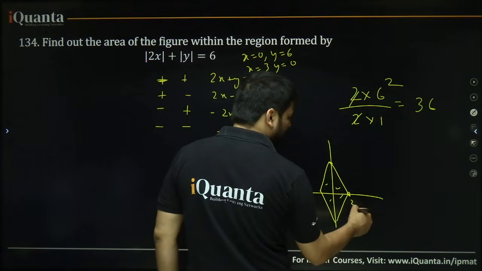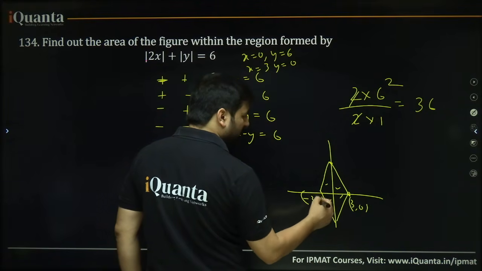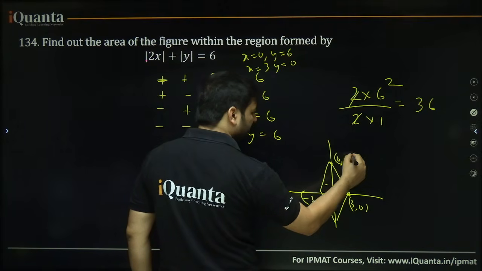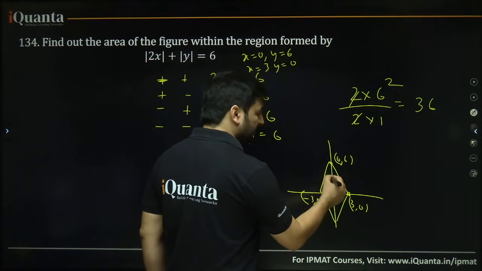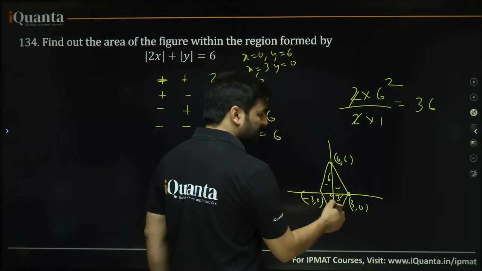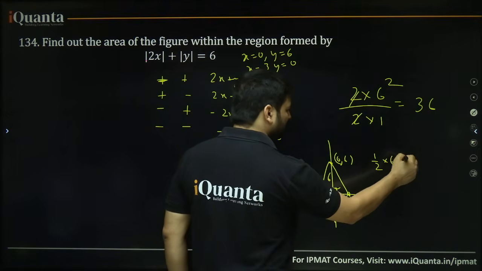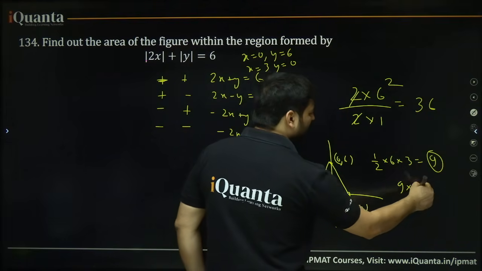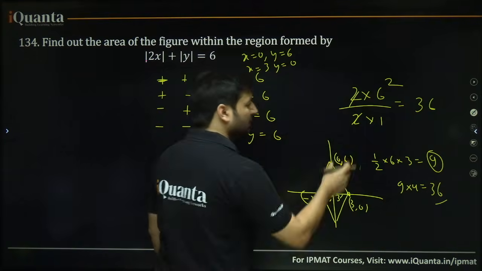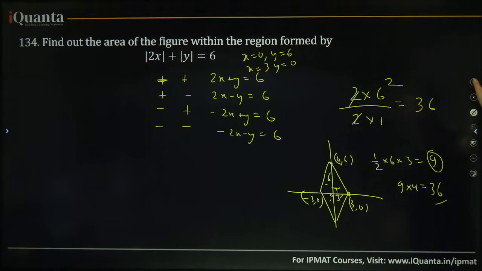This point is 3 comma 0, this is minus 3 comma 0, this is 0 comma 6, this is the origin. So this height is how much? 6 units. This base is how much? 3 units. So what is the area of one triangle? Half 6 into 3, that is actually equal to 9. There are 4 such triangles. 9 into 4, 36 will be your answer if you draw the graph. Otherwise, you can directly apply the formula, 36. This is very important.